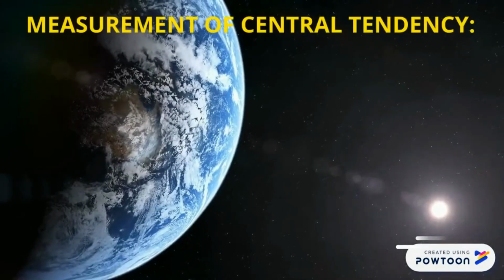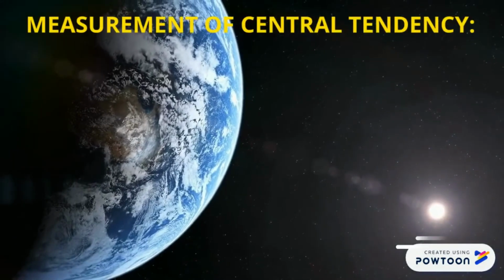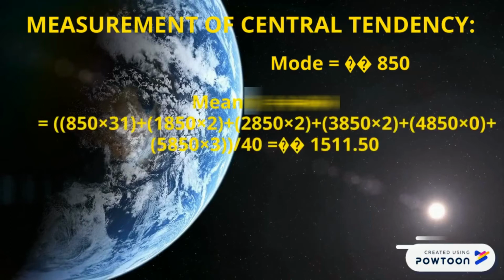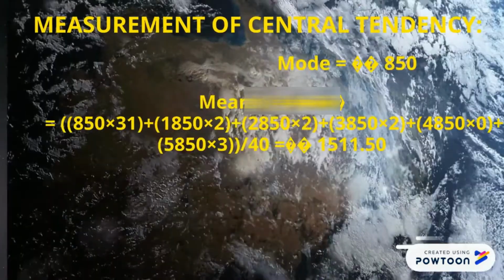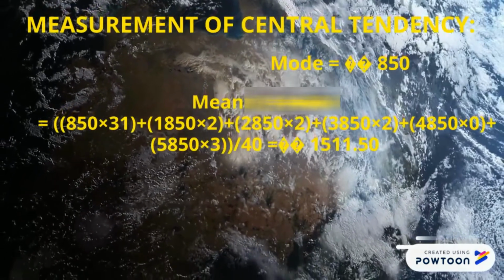Last but not least, we go to the measurement of central tendency. First, we go to the mode. From the calculation that you can see, the mode that we got is 850 ringgit. Second, the mean. The mean is 1511 ringgit.